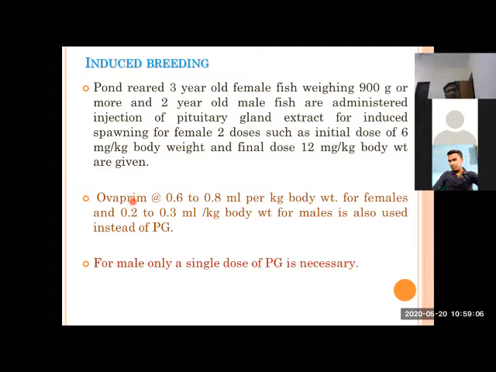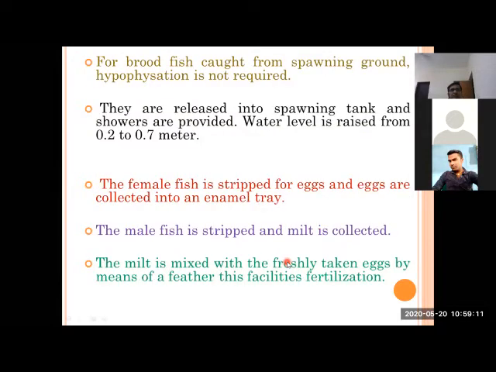For males, only a single dose of PG is given, as I have already explained why a single dose is used. This is for brood fish caught from the spawning ground, that is, the natural spawning ground. If you are taking broodstock from riverine conditions, when fish migrate towards shallow upstream areas and we get them from that area, at that time both males and females are fully gravid and almost ready to spawn. In that case, if we are getting our broodstock from that area, there is no need to induce this species with hormone or synthetic hormone.